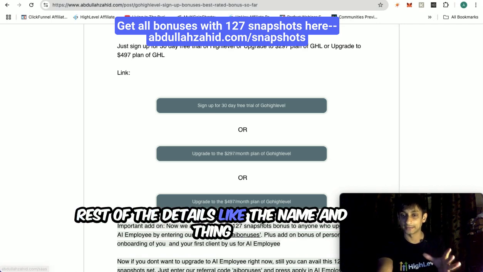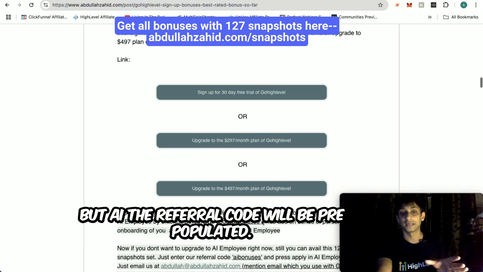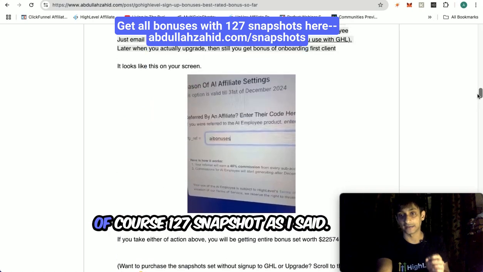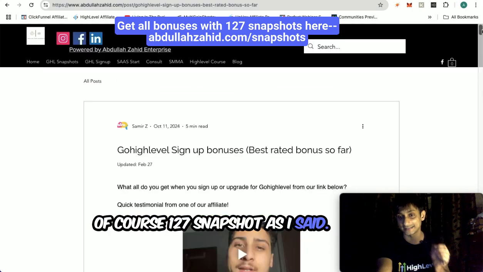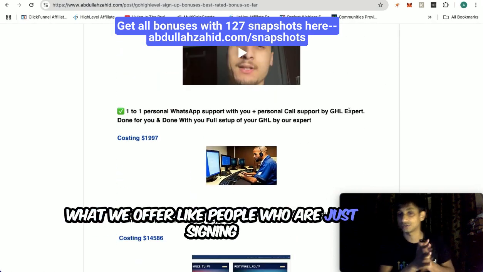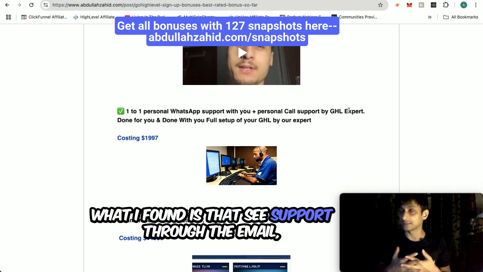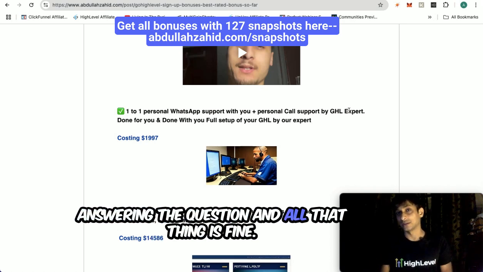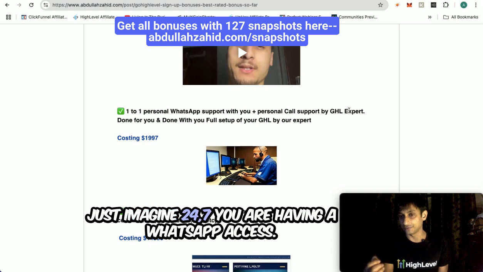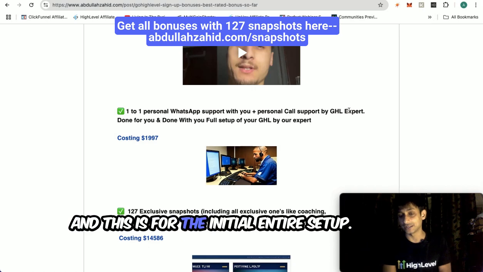For the rest of the details like the name and so on, the referral code will be pre-populated. So all of that is super amazing, guys. Once you have done that, you get the 127 snapshots as I said, but not just that, also one-to-one personal WhatsApp support, for people who are signing up new or even upgrading. What I found is that support through email, answering questions and all that is fine, but having WhatsApp access to a GoHighLevel expert, just imagine, 24/7. You have any query, you just shoot the query, and this is for the entire initial setup.